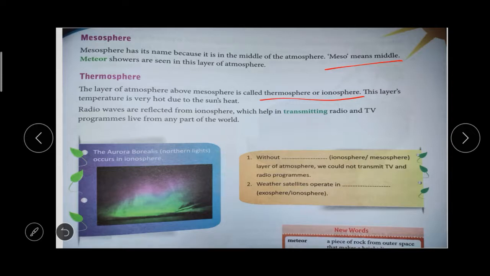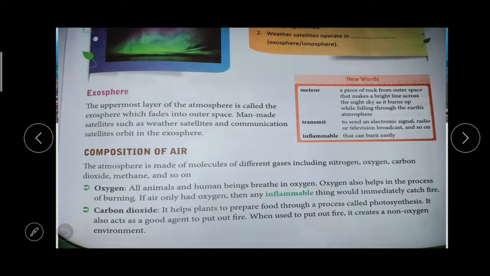Okay, the next one is exosphere. The exosphere is the topmost layer, the uppermost layer of the atmosphere, which fades into outer space. Satellites will be in the exosphere, such as communication satellites. Where are the satellites present? In the exosphere. Only in the exosphere are the satellites present.